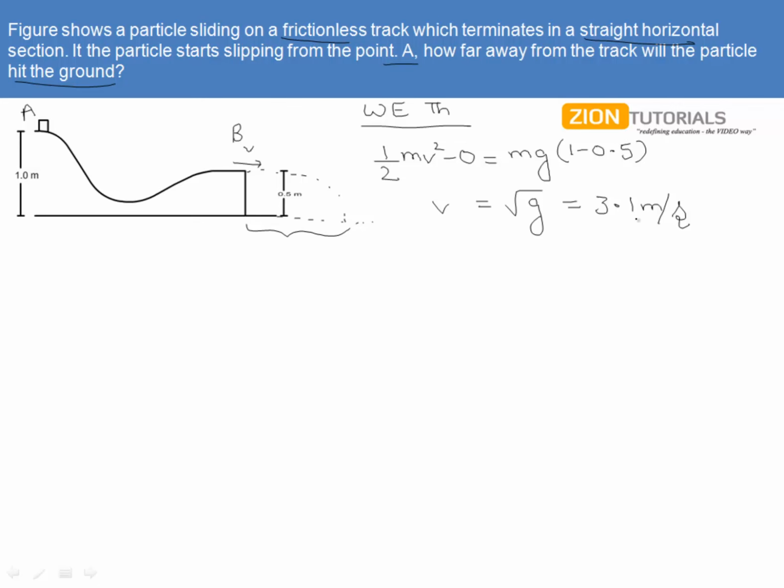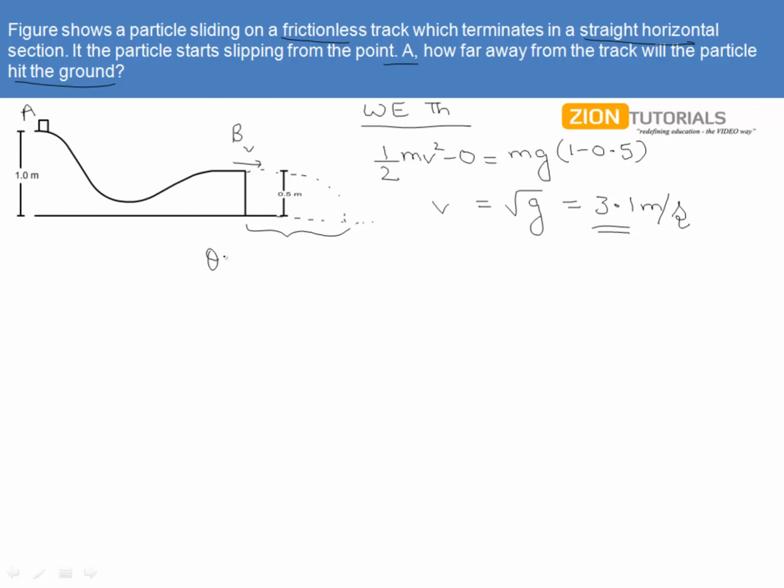Now this is actually the speed, because we got v square and so we got the magnitude. How we came to know the direction is that it is moving on a straight horizontal section, so obviously the velocity will be in the horizontal direction. That's why we got the velocity to be 3.1 in the horizontal direction. And now it is a simple projection with downward initial velocity to be 0.